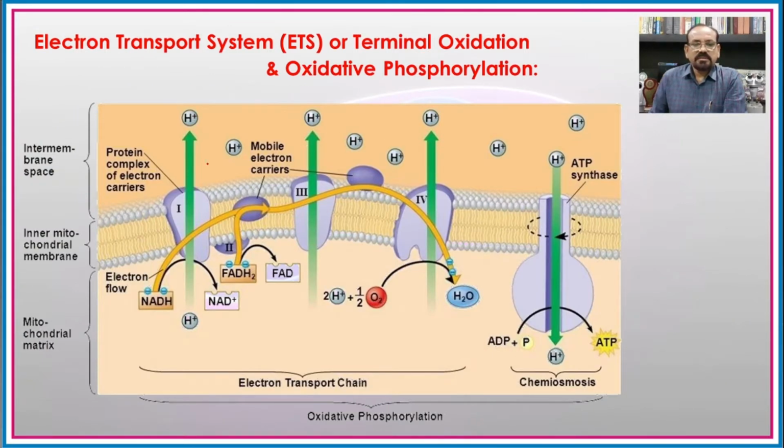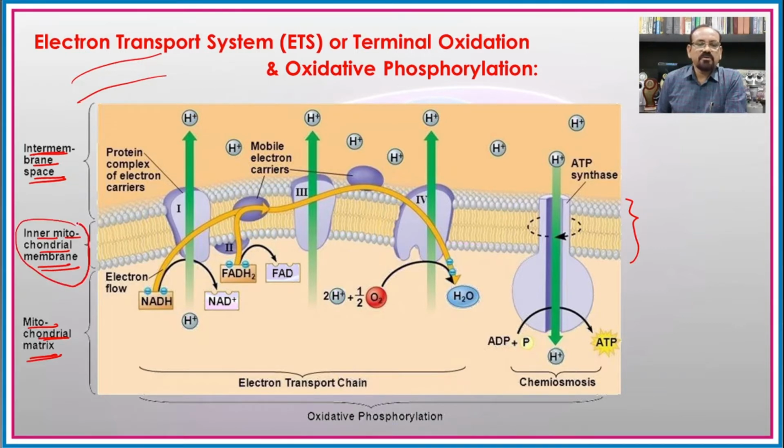Now here you can observe the intermembrane space, and there is an outer membrane of the mitochondria. Then there is the inner mitochondrial membrane, on which there are the presence of cristae and F0, F1 particles, and the inside part is the mitochondrial matrix. It means that this process of the electron transport system is located on the inner mitochondrial membrane.